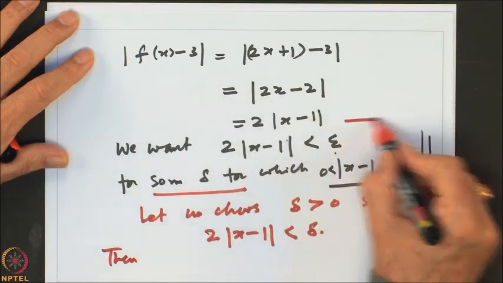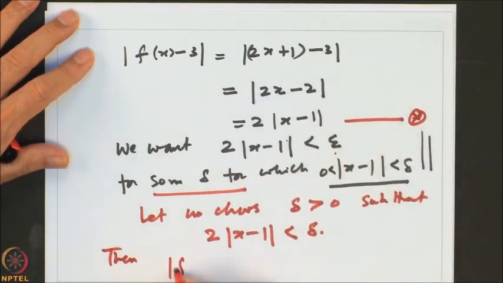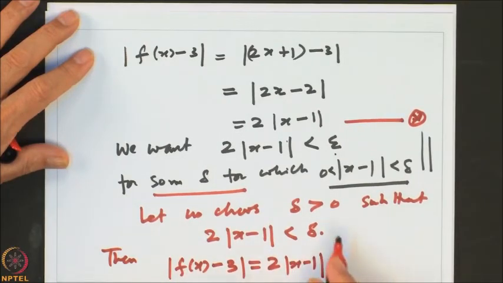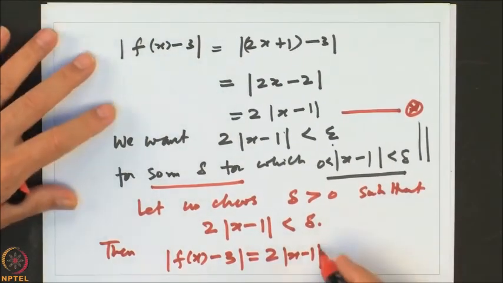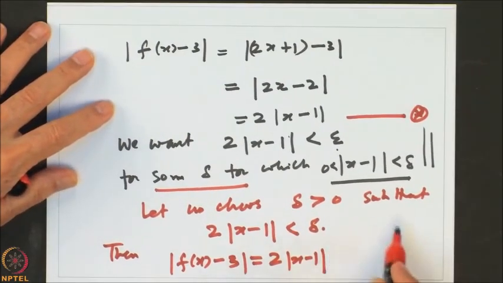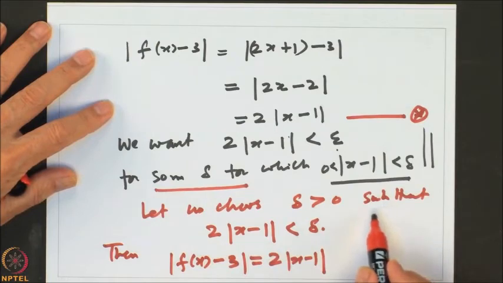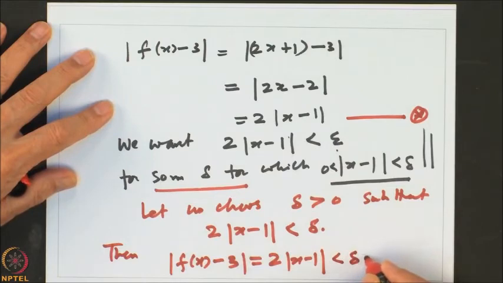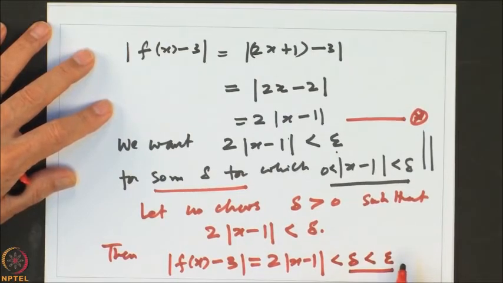Look at this equation. We had f of x minus 3 equal to 2 times x minus 1. So, if delta is such that 2 times this is less than 1, then x minus 1 is less than delta. Either way we can do it, but let us choose delta such that this is less than delta, then this is going to be less than delta. So, if delta is less than epsilon, that will do the job, right. So, we can choose delta less than epsilon.